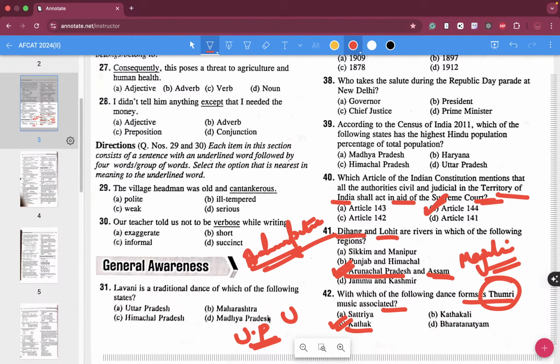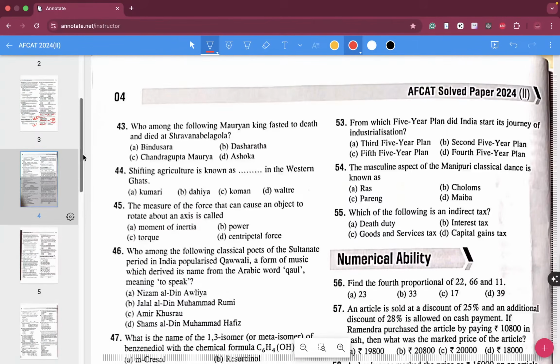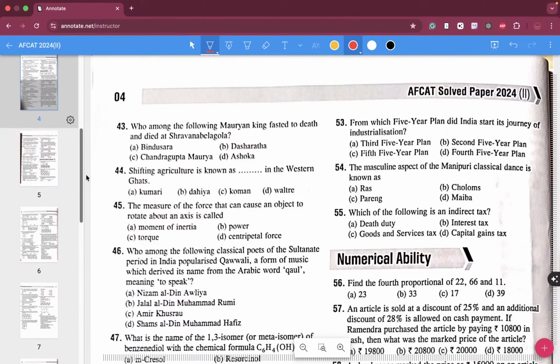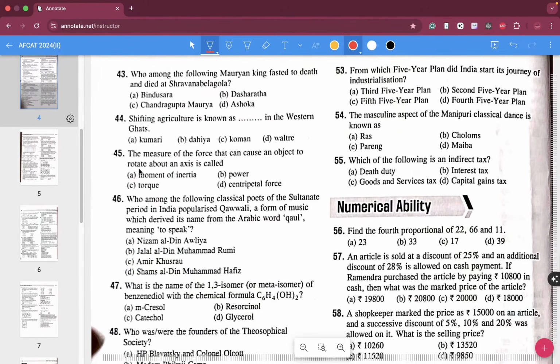Like Thumakna is that word, a rhythmic movement of the waist. That is in Kathak. You can go and read more about it, and maybe you can practice this dance also. Not a big deal.